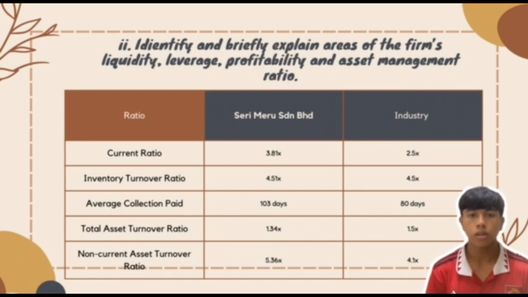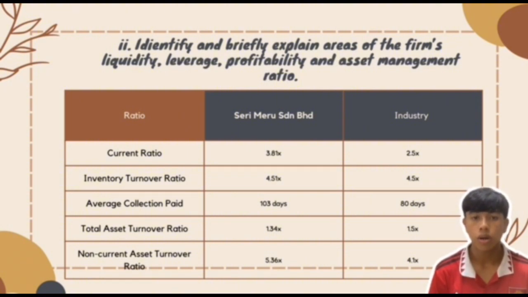The third one is average collection period. Seri Meru Lembahat got 103 days, but the industry got 80 days, which means Seri Meru Lembahat is not good because it took 103 days, longer than the industry, which took only 80 days. It shows Seri Meru Lembahat is not efficient in collecting payments.